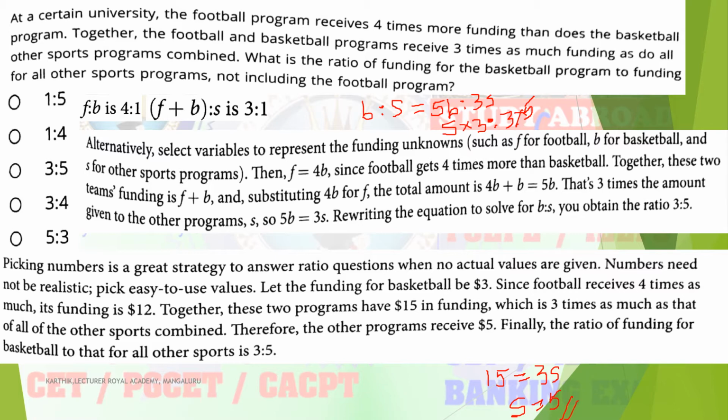Okay. So here what we need? B is to S, right? So B value we already assumed is 3 and S value is 5. So your final answer is 3 is to 5. So two methods are there. Which one is easy? You just choose. So answer is C, that is 3 is to 5. That is nothing but basketball is to other sports.